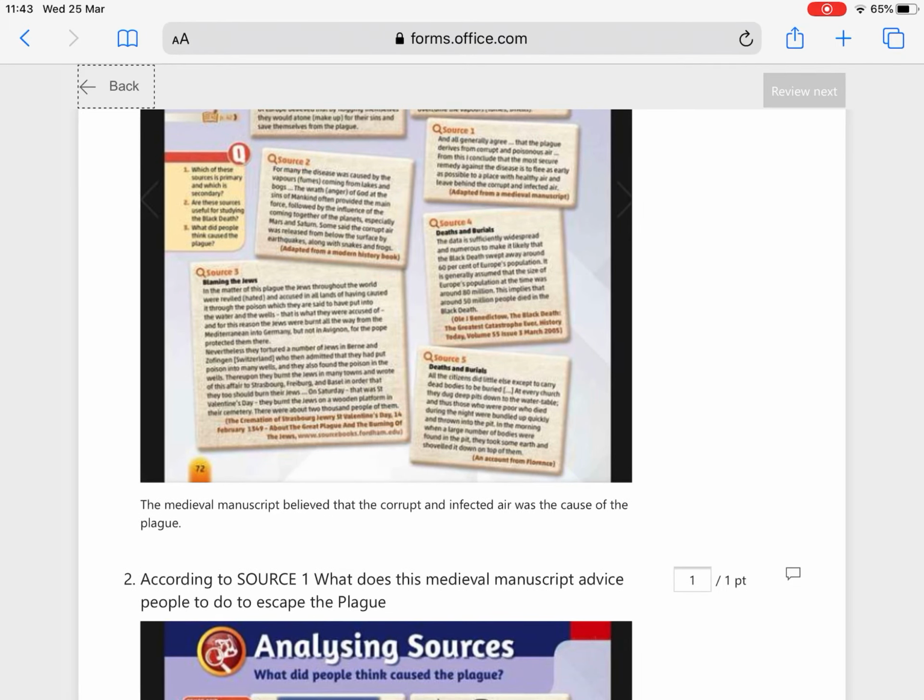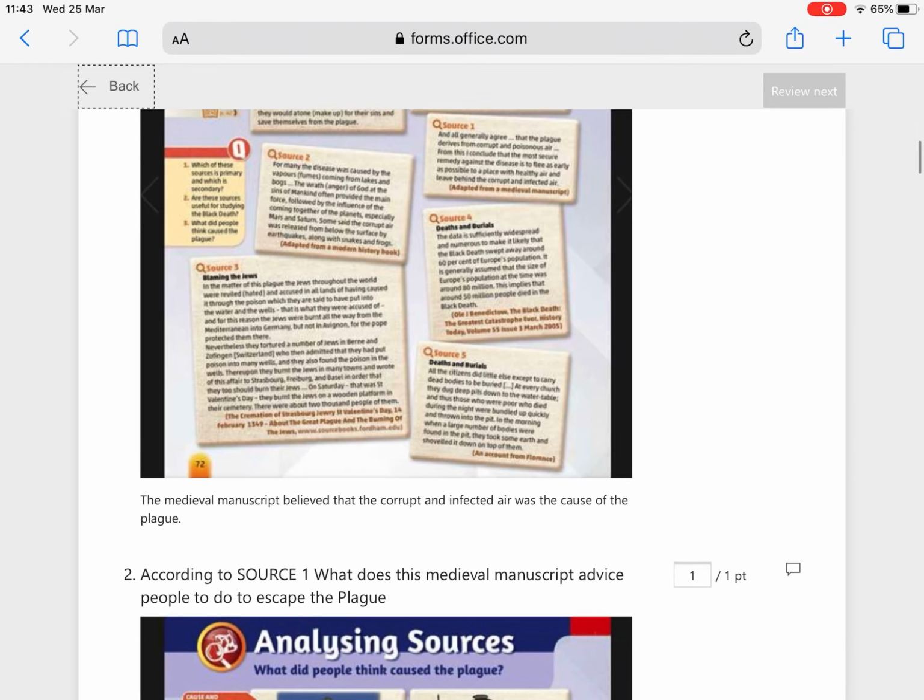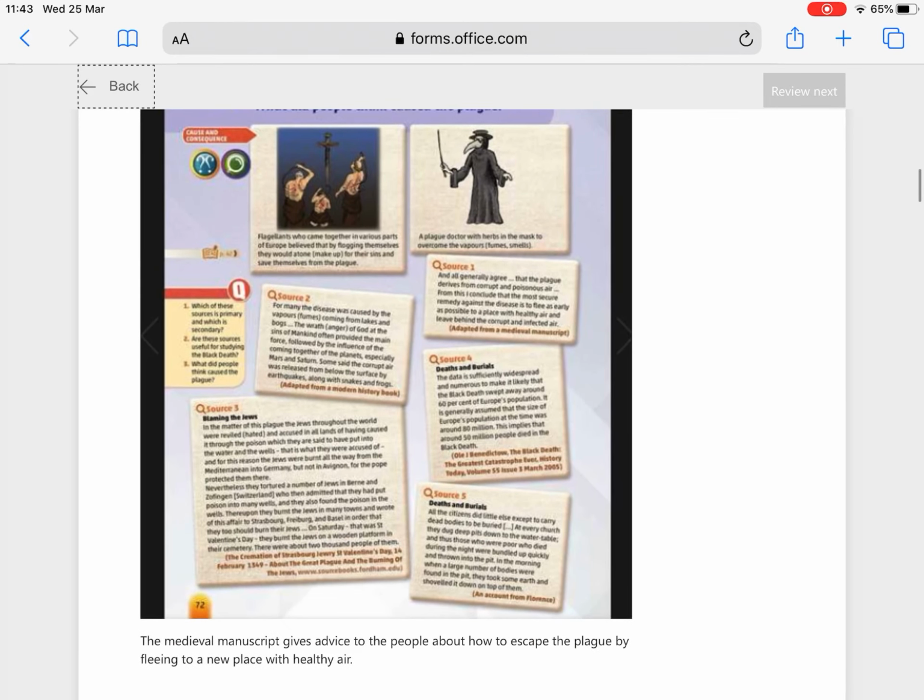According to source 1, what does this medieval manuscript advise people to do to escape the plague? Again, the medieval manuscript gives advice to the people about how to escape the plague by fleeing to a new place with healthy air. So this is something that they would have believed at the time as well.